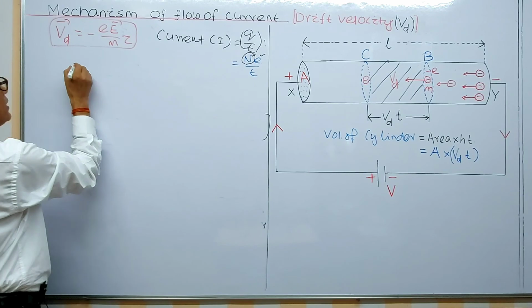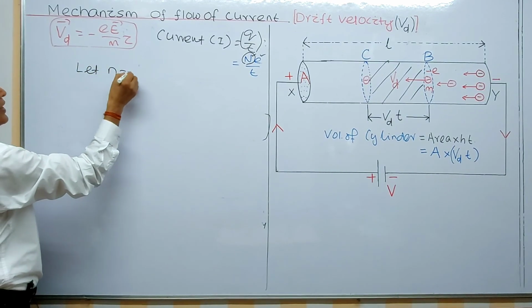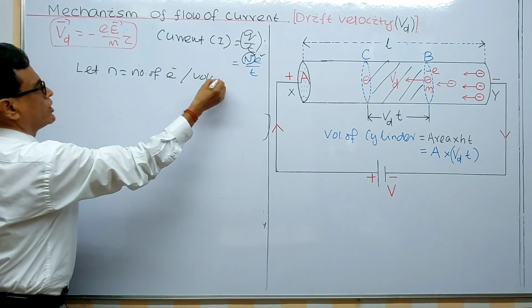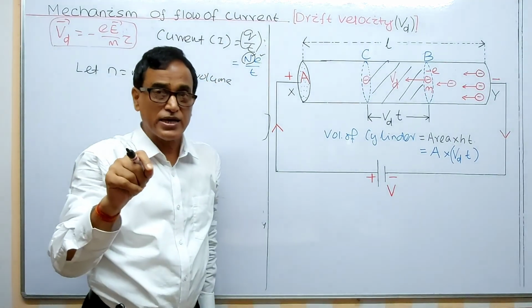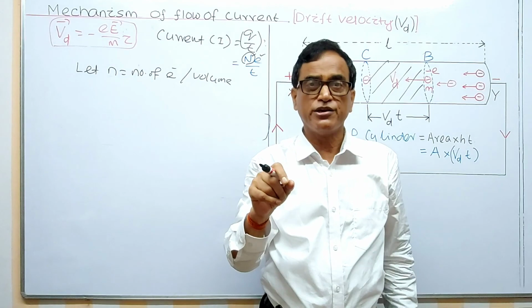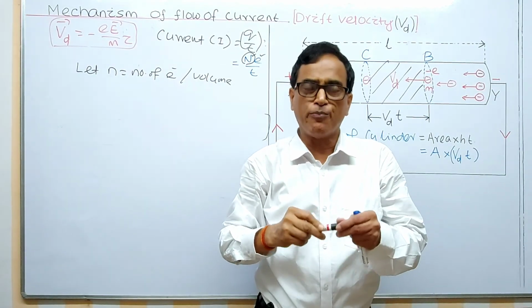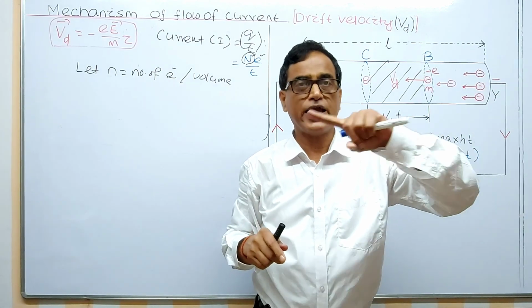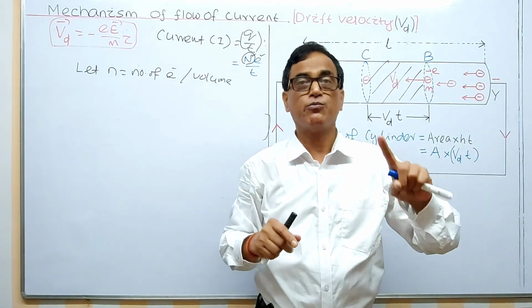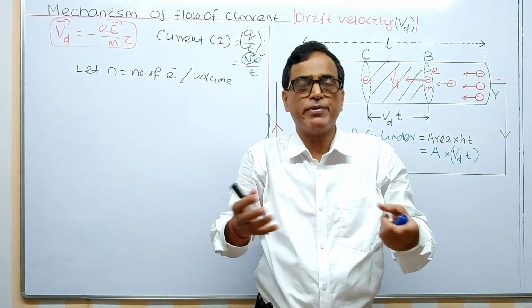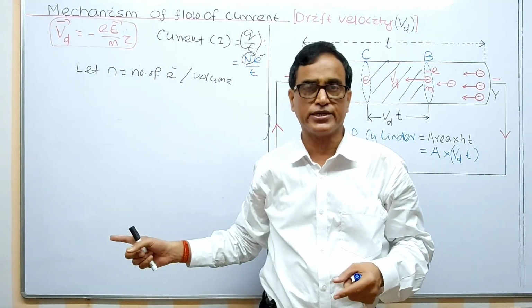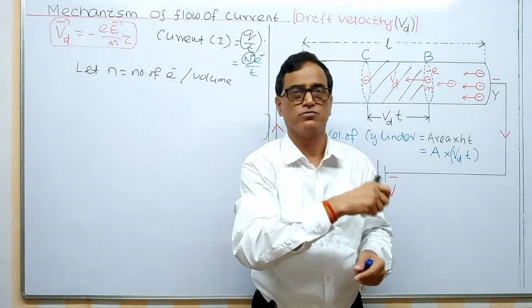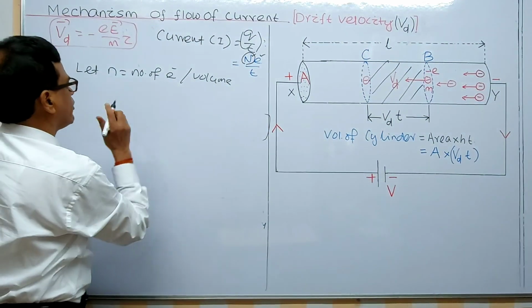How to find it out? Let n be the number of electrons per unit volume, a constant given for all materials. For copper, small n is different than for iron, and different again for gold and silver. This electron density means the number of electrons per unit volume.